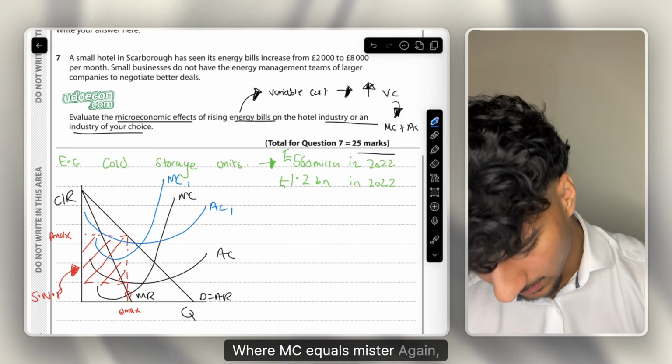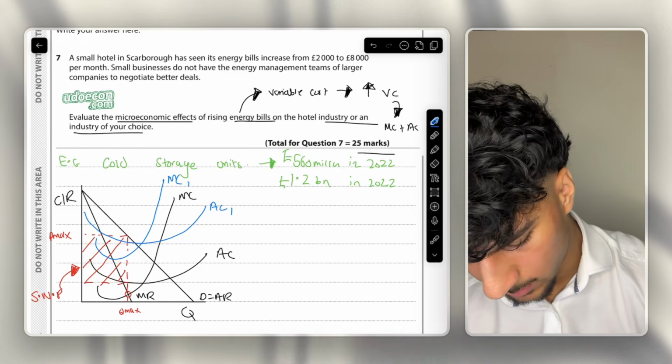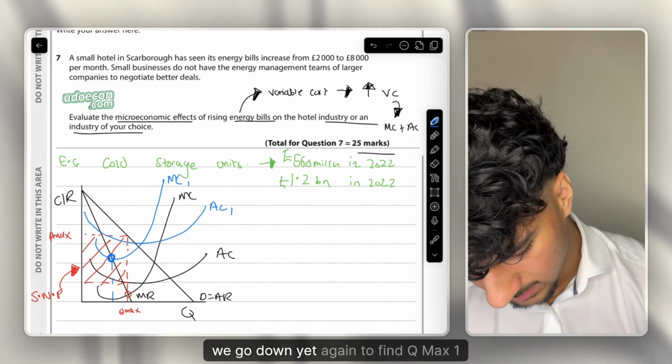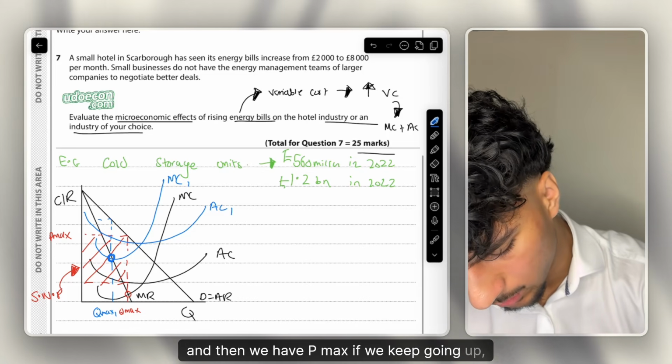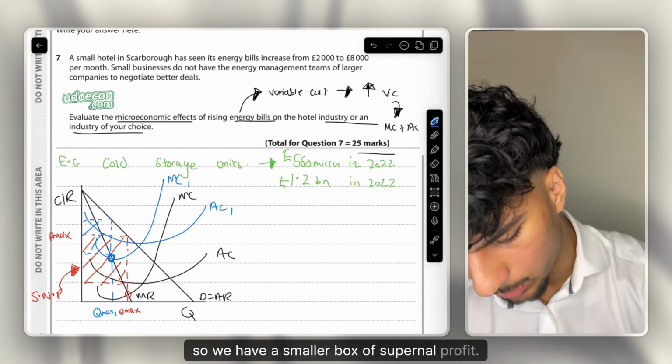Where MC equals MR again, but where MC1 equals MR, which is now this point here. We go down yet again to find Q max 1, and then we have P max if we keep going up. So we have a smaller box of supernormal profit.